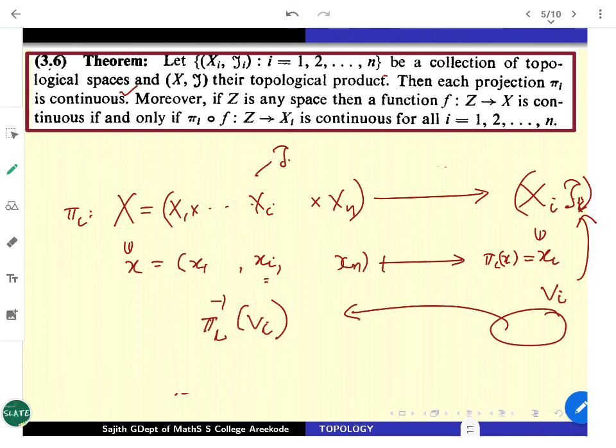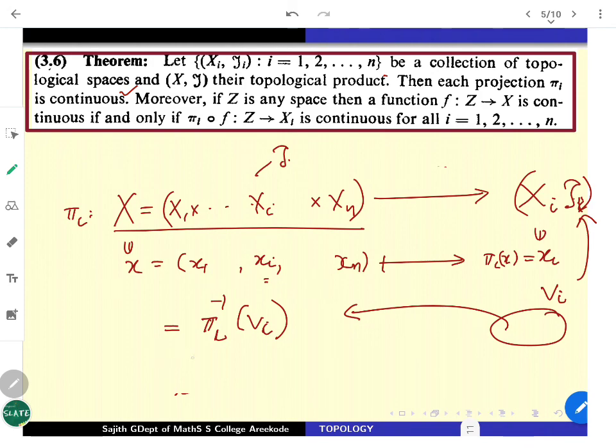If you remember what I have stated with the product plane and all, that generalization will work out here. What does this pi i inverse of Vi actually look like? You have freedom. You are just saying that the ith coordinate should be in Vi. Then you are pulling back, which means you are going to get the part of the space in X with no restrictions other than Vi in the ith coordinate.